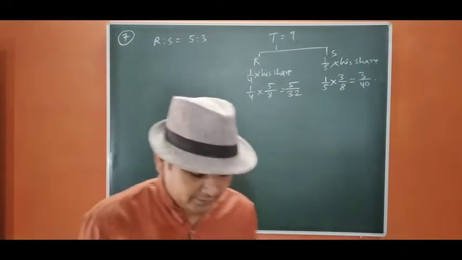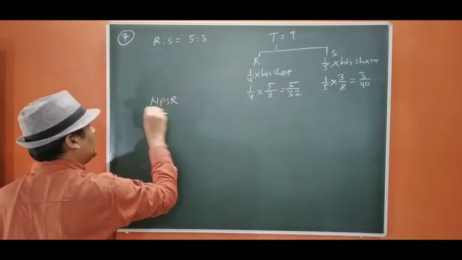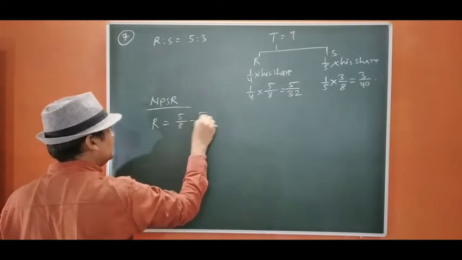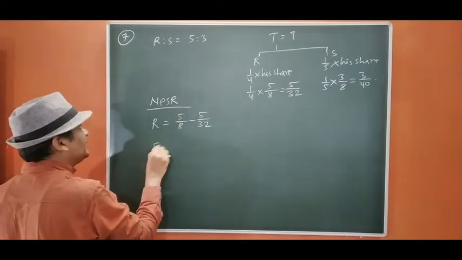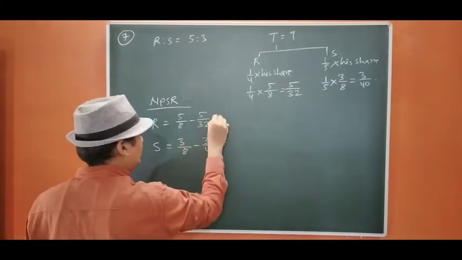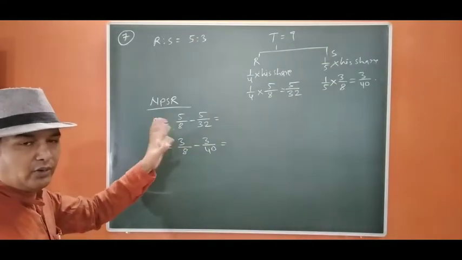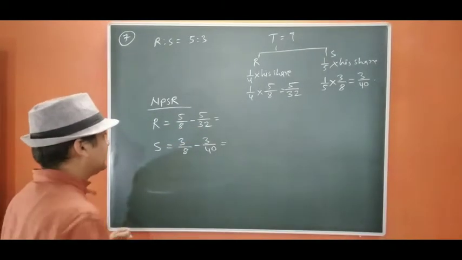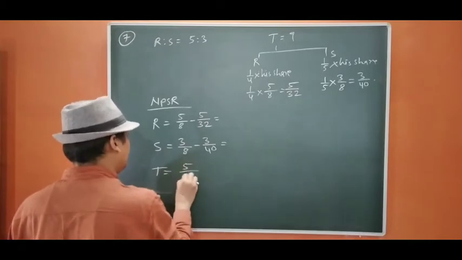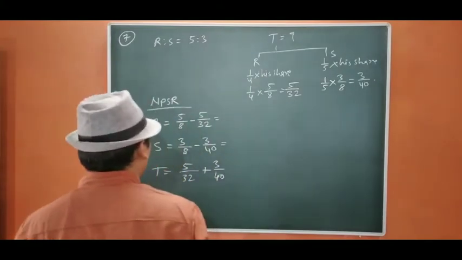Okay, now let us start. New PSR: R 5 by 8 minus 5 by 32. Okay, S 3 by 8 minus 3 by 40. Now our LCM should be same, so that we will have no difference in the denominators. Okay, so T we are going to add 5 by 32 plus 3 by 40. Now the LCM will be